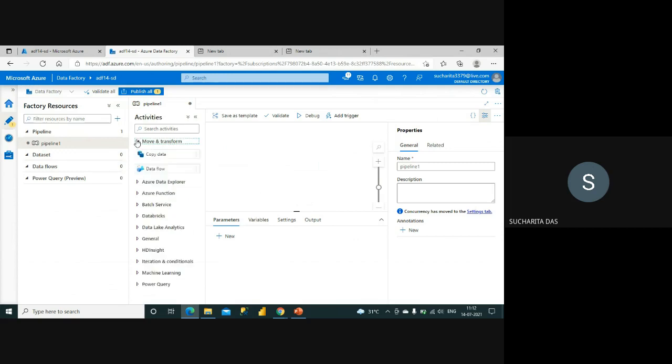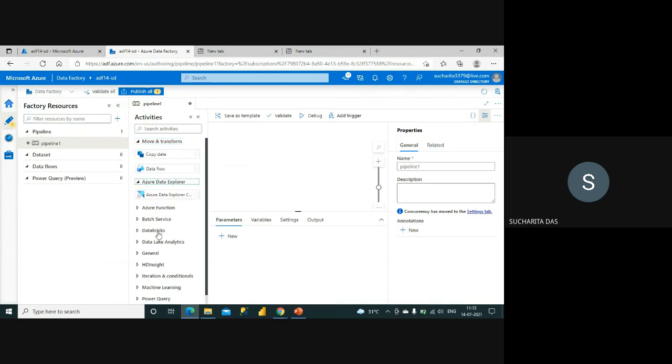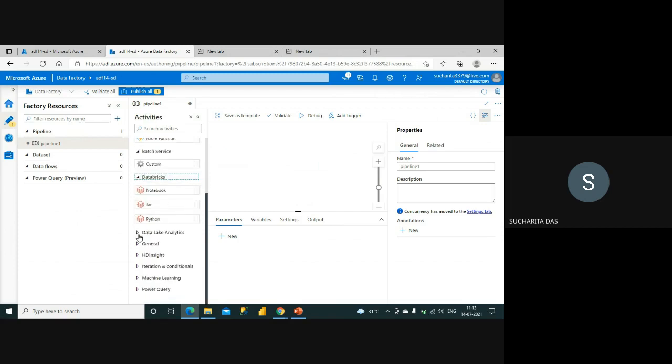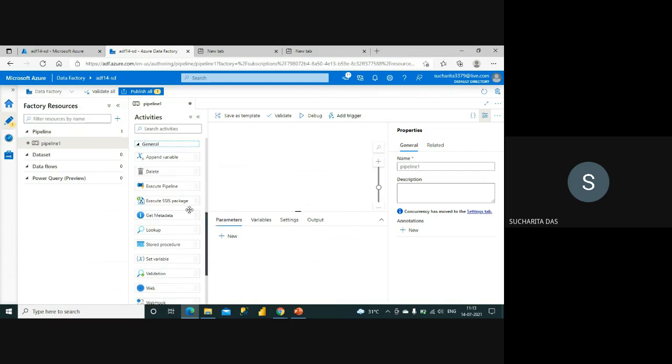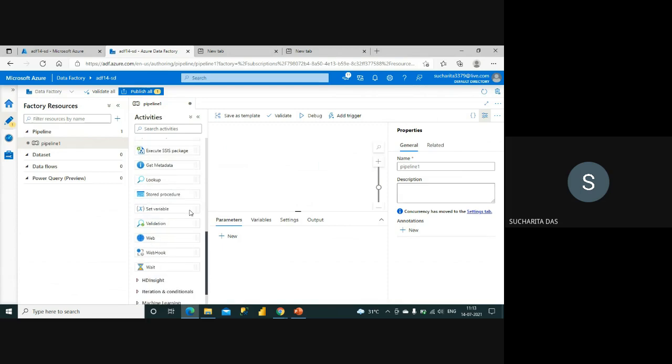You can just expand this. You can see in move and transform, you have copy data and data flow activities. Then Azure Data Explorer, Azure Function, Batch Service, Databricks. Okay, you don't need to know everything. It's not possible also, but it all depends on our requirement, and based on that, we have to select which activity we need. And Microsoft documentation has details about each and every activity, what they are, what is the purpose of them, etc. So you can always go there and refer.